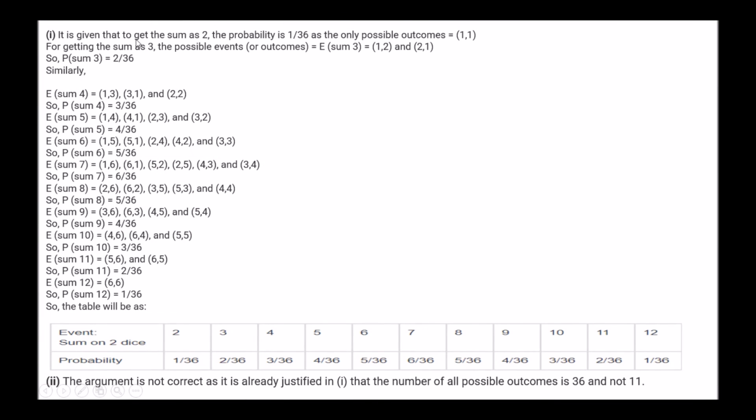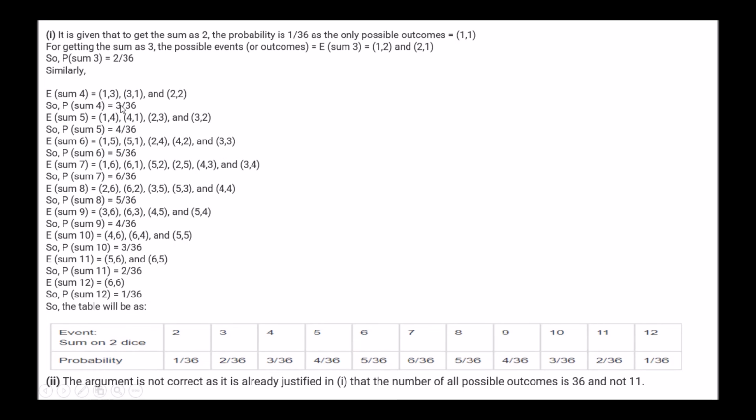To get the sum as 2, the probability is 1 upon 36, as the only possible outcome is 1, 1. For getting the sum as 3, the possible outcomes are 1, 2 or 2, 1. So 2 upon 36.